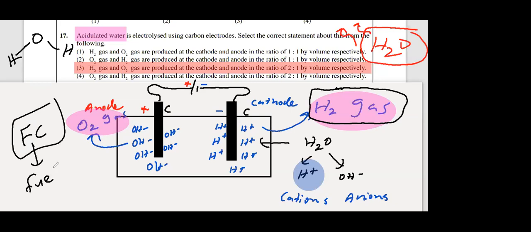Fuel cell. Very good. Fuel cell vehicles. What is the fuel used for this cell? Hydrogen will be the fuel. Fuel cell vehicle, you can search on the internet. Toyota, Honda, FC vehicles are available in the world. Not available in Sri Lanka yet, but in the future, vehicles will be run from water.